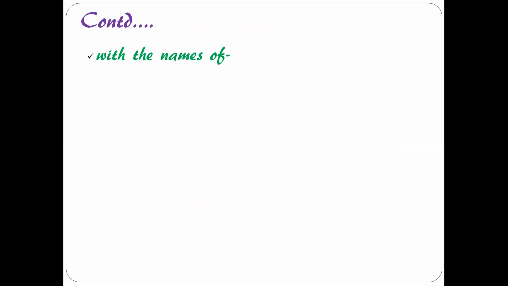The is used with the names of rivers. Here is a complete list that I'm going to discuss with you. So you have to remember these things, that whenever you are taking the names of rivers, we always make use of article the, right? The Ganga, the Yamuna. So here we are talking about rivers.